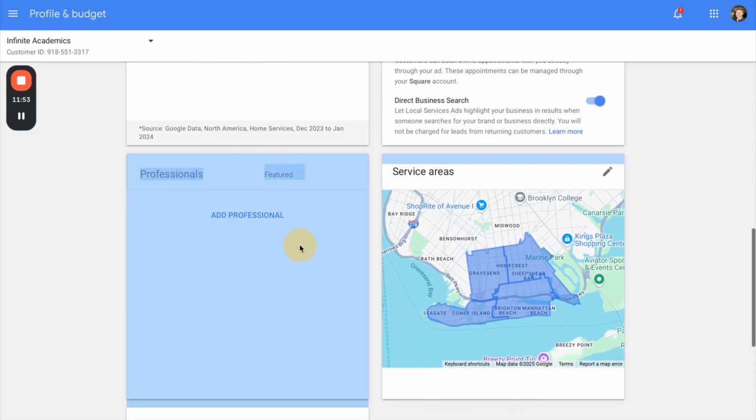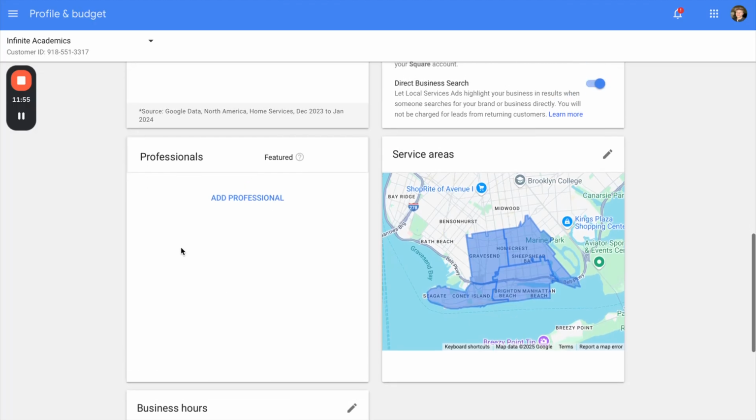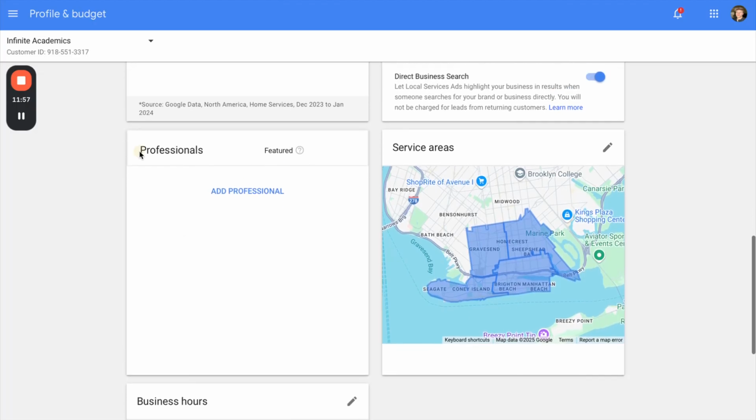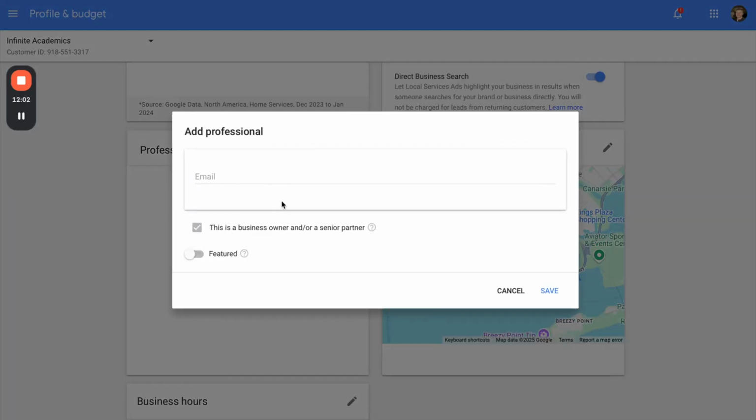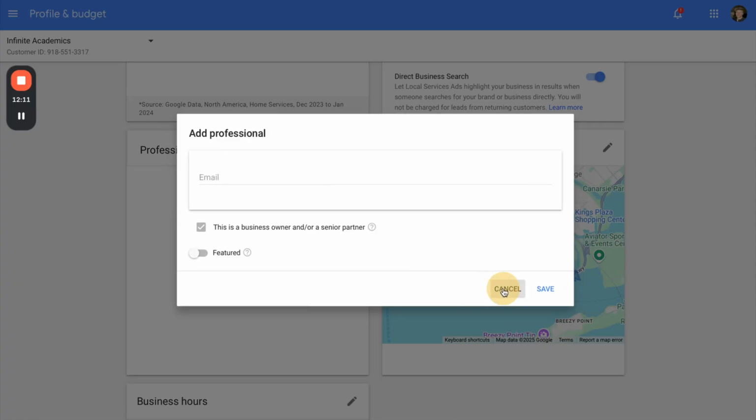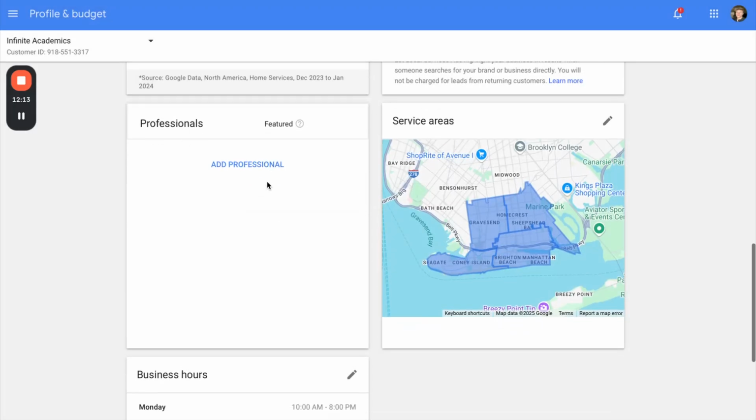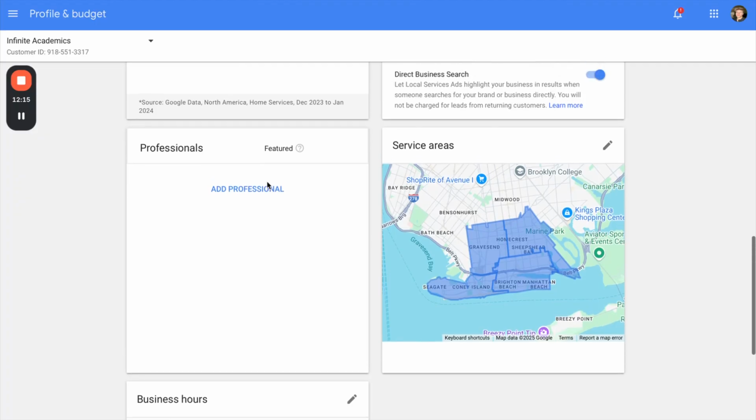Professional, you may not have this tab. This depends on the service you chose. If you're like a lawyer or something that needs to get the person verified and approved with their license and background, this is where you would add in your professional, right? So this is from the other tab where we actually add people, we add the executives, we add the owner, we add the employees. In this case, this would be like our tutors. So people can actually browse what tutors are available and, obviously that they're licensed and all this stuff.